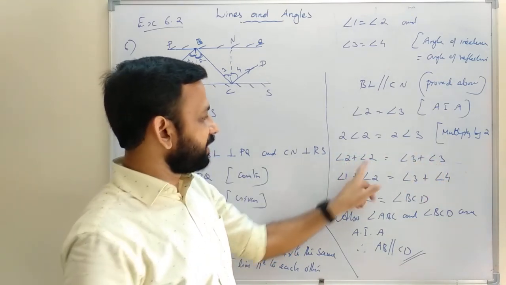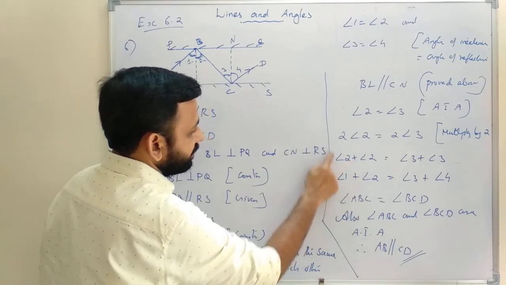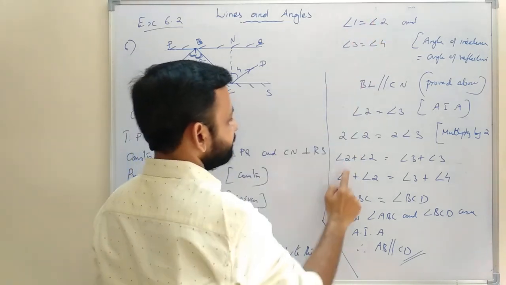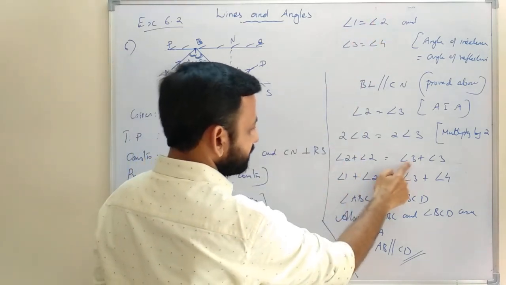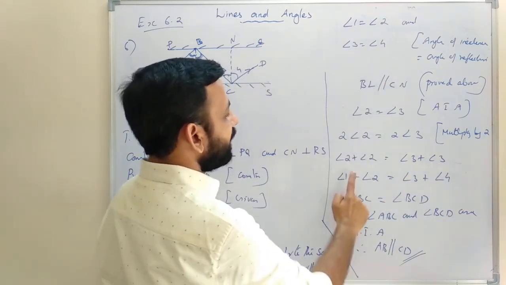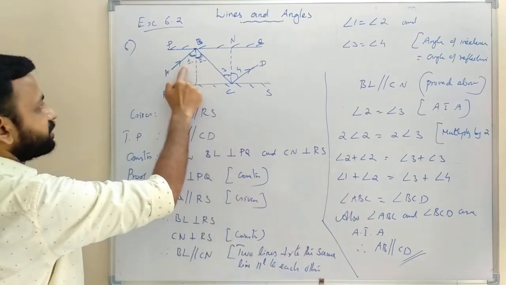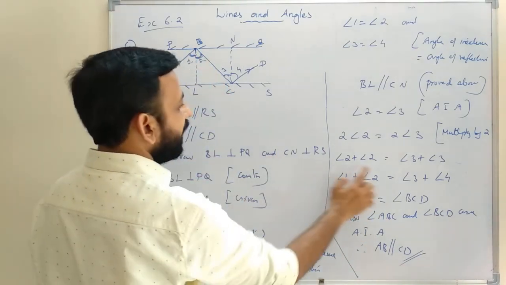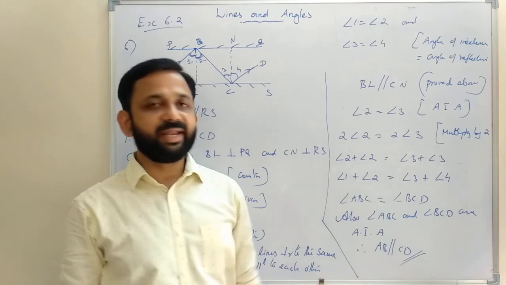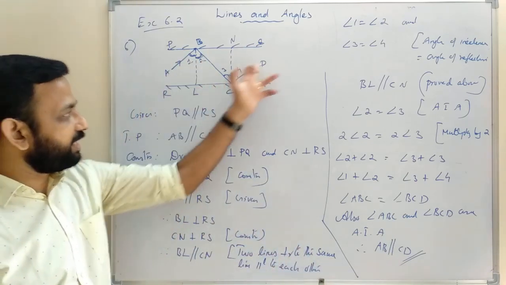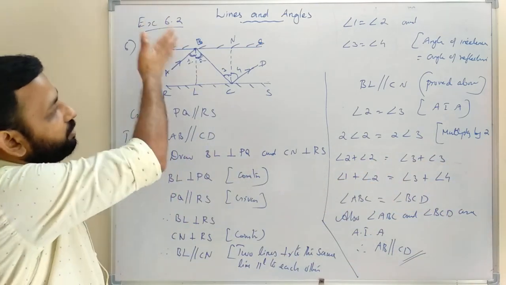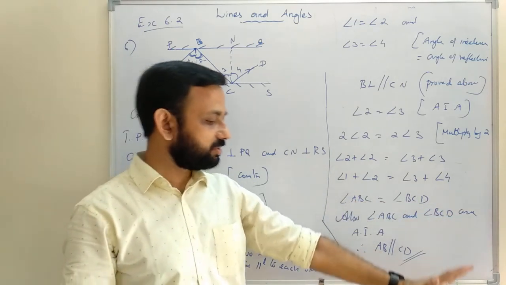Then angle 2 plus angle 2. So one of this angle 2 can be replaced by angle 1 because they are equal. Second one same. Angle 3 can be replaced by angle 4. Now angle 1 plus 2, that is angle ABC. Angle 3 plus angle 4, that is angle BCD. Angle ABC and angle BCD are alternate interior angles. If alternate interior angles are equal, then lines are parallel. So we can prove AB parallel to CD. So we got the result.